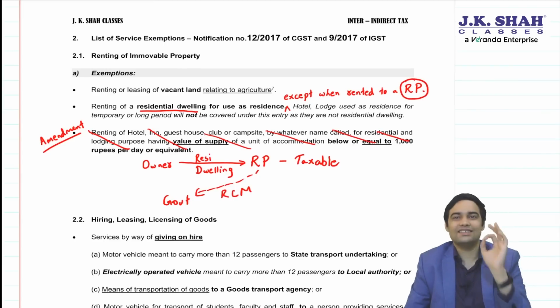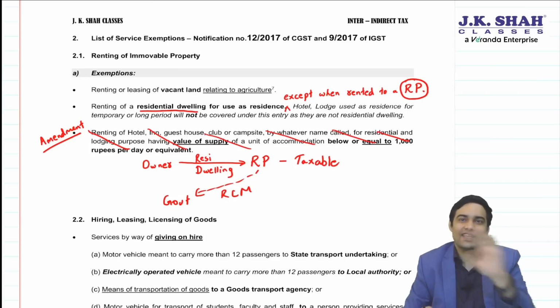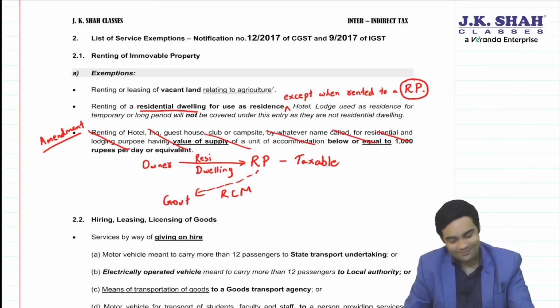Sir, if an unregistered person is taking a house on rent, then in that case, even today the exemption is available because the exemption has been removed only to one extent, and that is when it is given to a registered person. In all other cases, even today, residential dwelling for use as a residence enjoys an exemption. Okay.